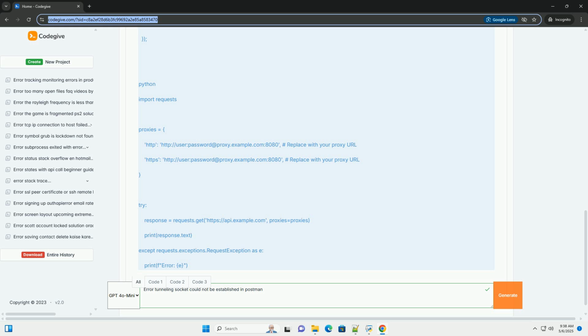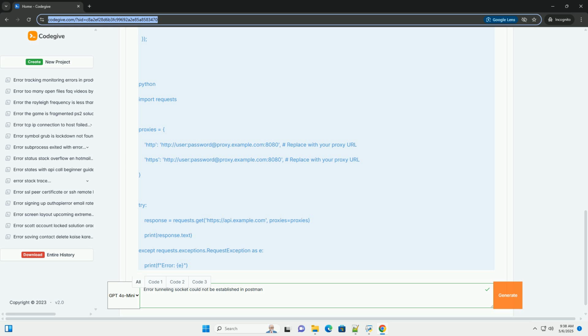HTTP_PROXY, HTTPS_PROXY, might be interfering with Postman's proxy configuration. SSL/TLS issues: if you're using an HTTPS proxy, there might be issues with SSL certificates or TLS versions. Docker container networking: if you're running Postman in a Docker container, the container's networking configuration might be preventing it from reaching the proxy server.